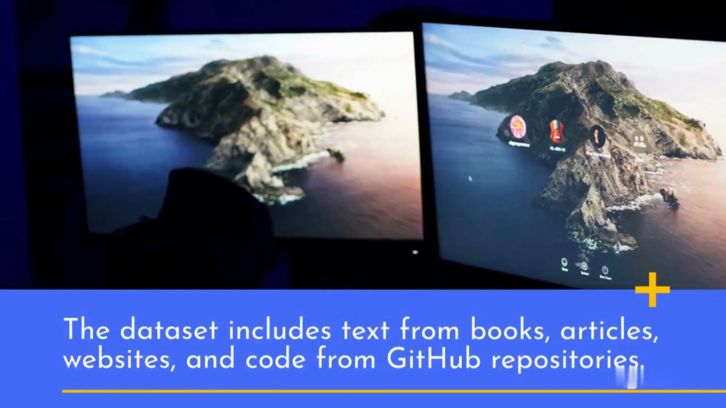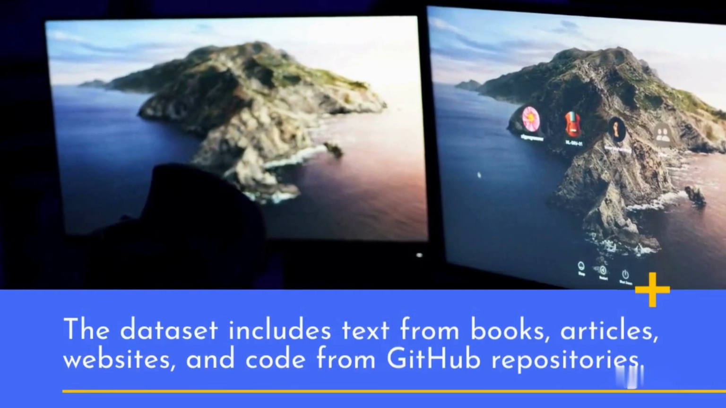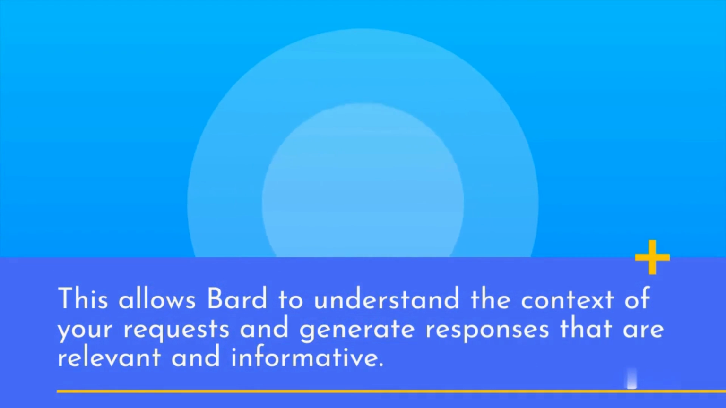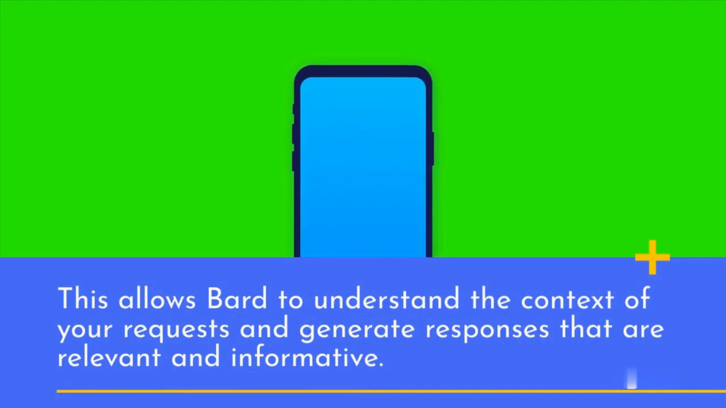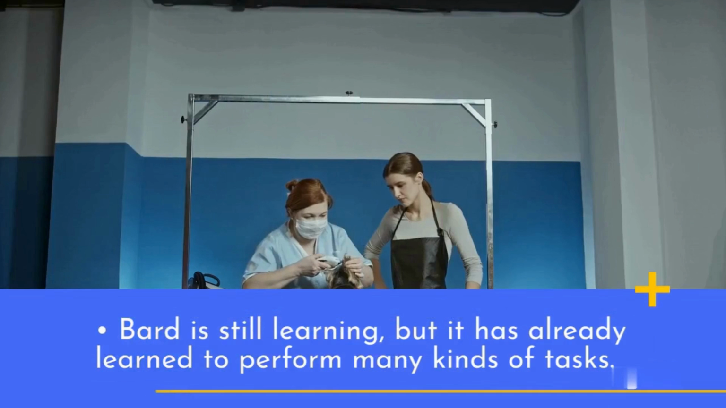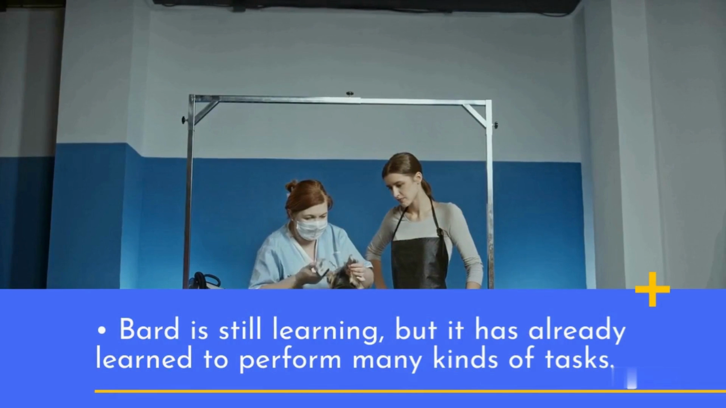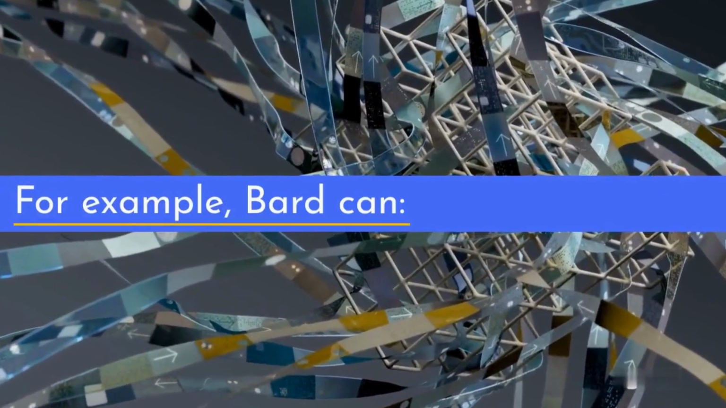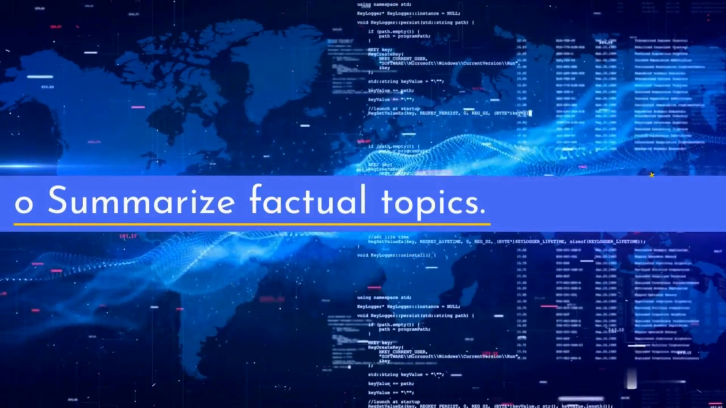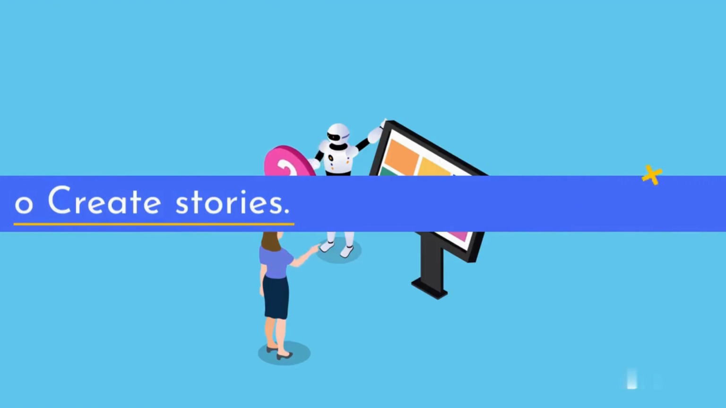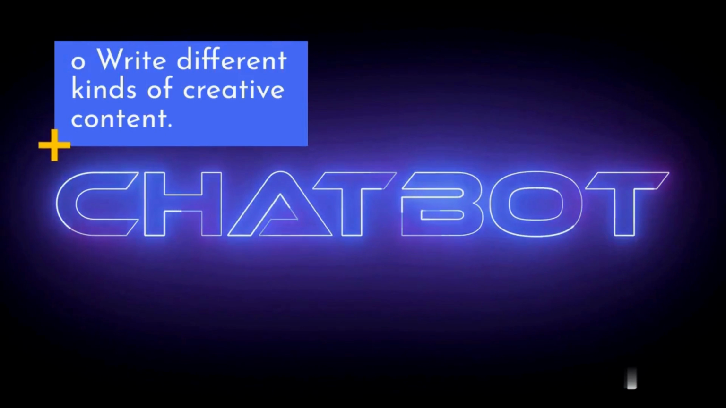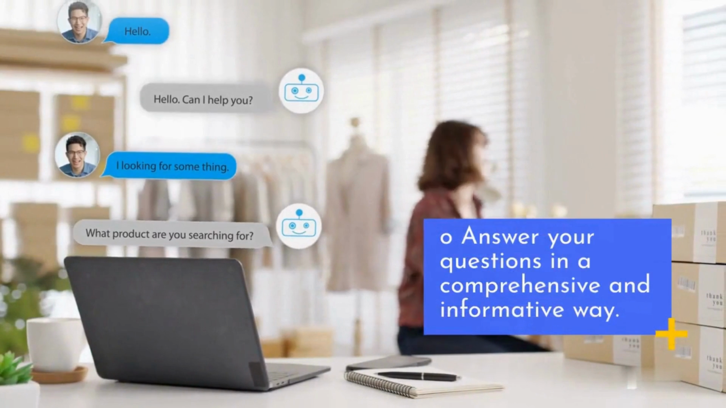The dataset includes text from books, articles, websites, and code from GitHub repositories. This allows Bard to understand the context of your requests and generate responses that are relevant and informative. Bard is still learning, but it has already learned to perform many kinds of tasks. For example, Bard can summarize factual topics, create stories, translate languages, write different kinds of creative content, and answer your questions in a comprehensive and informative way.